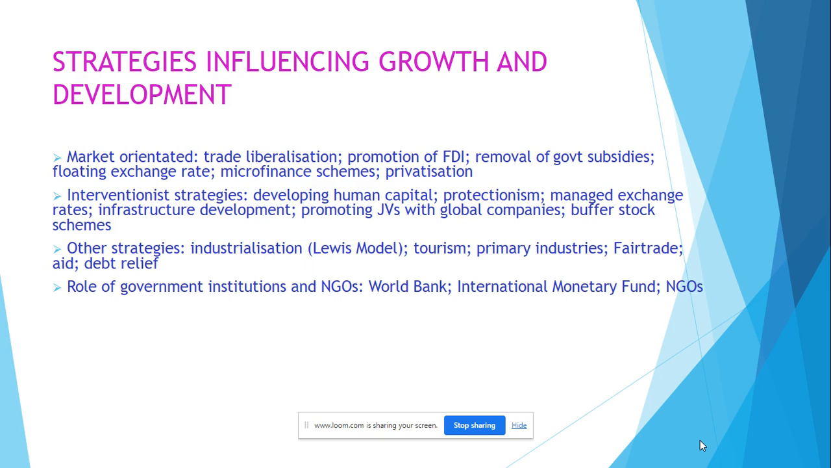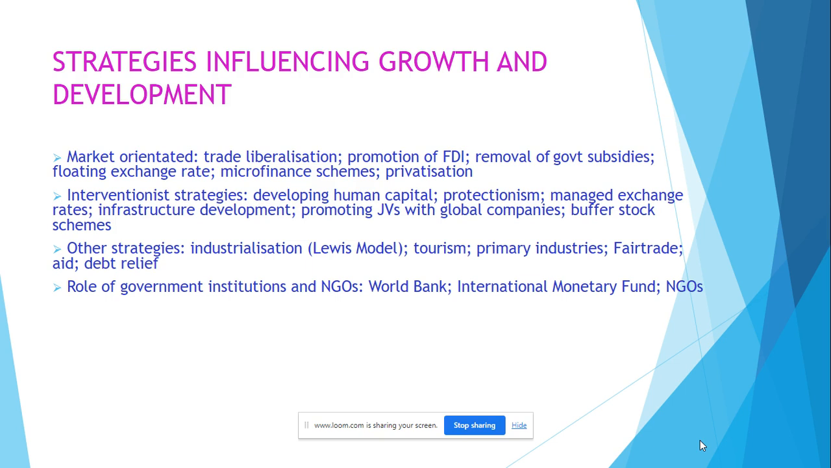Focusing on the primary industries, it could be that government encourages primary industries and does use those as a means of leading to economic growth and development. For instance, they could give subsidies, they could put in place these buffer stock schemes, and then the government could use the taxes from those industries in order to develop other areas of the economy.